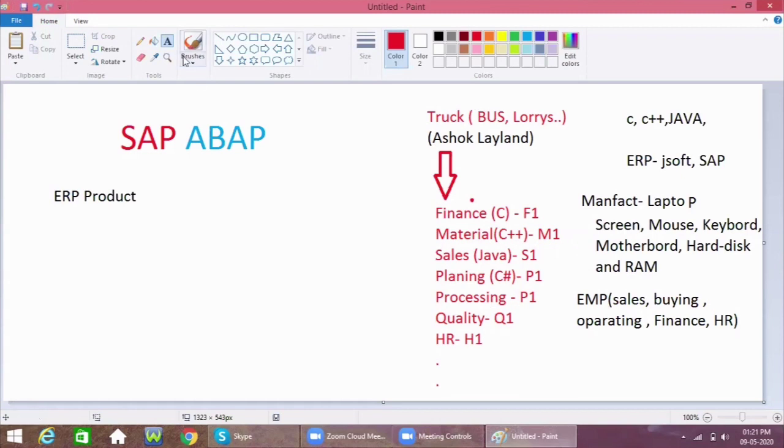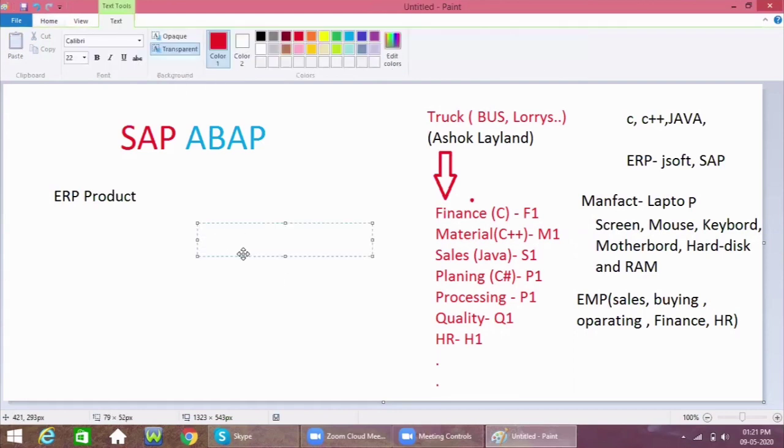Let us assume there is a vendor, like one of the biggest colleges in India, IIT Bangalore.